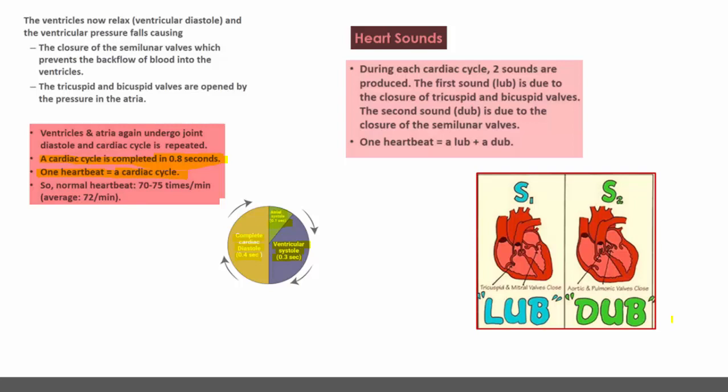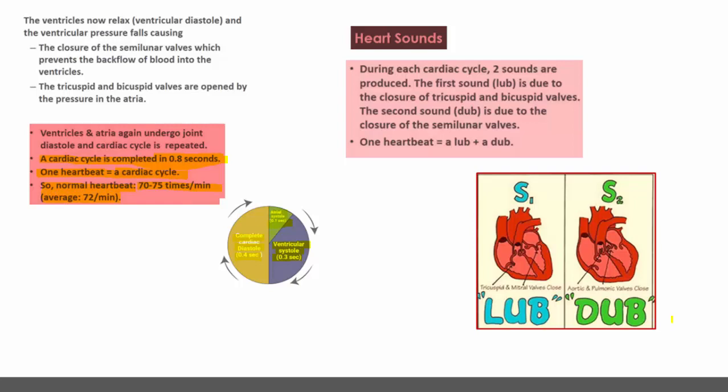So very little time is taken for auricular contraction because they are smaller chambers of the heart. To complete one cardiac cycle, the time required is 0.8 seconds, and every cardiac cycle represents one heartbeat. So normal heartbeat is 70 to 75, on an average considered 72 per minute.